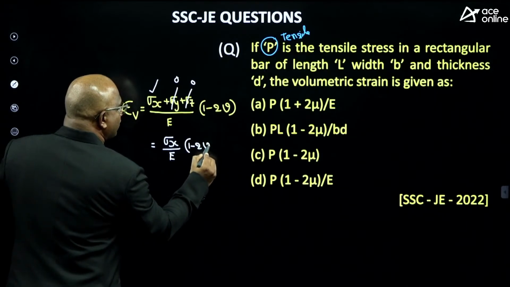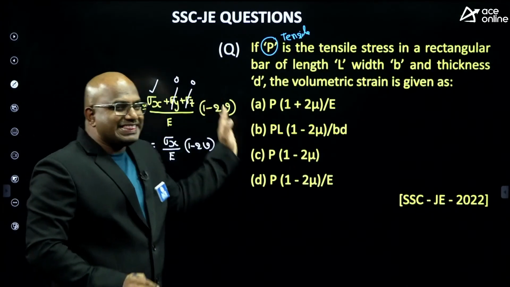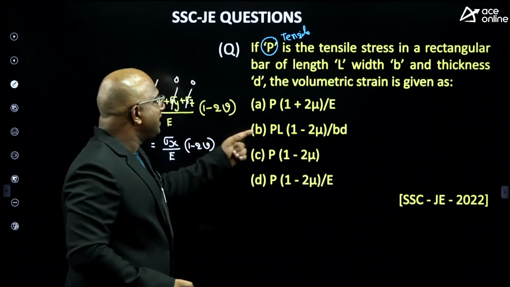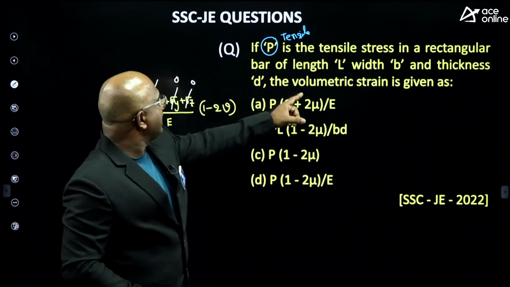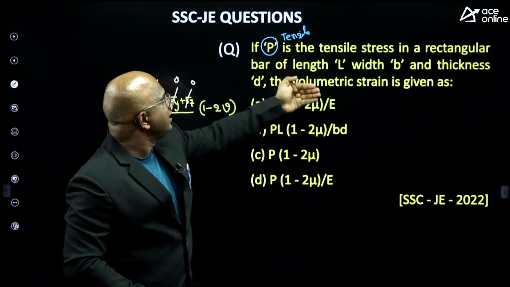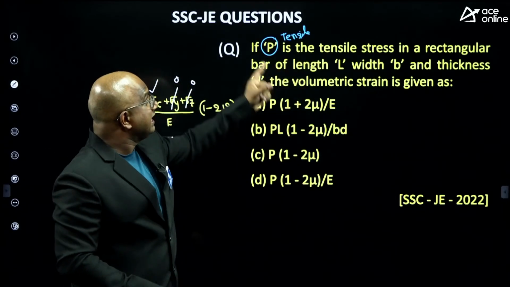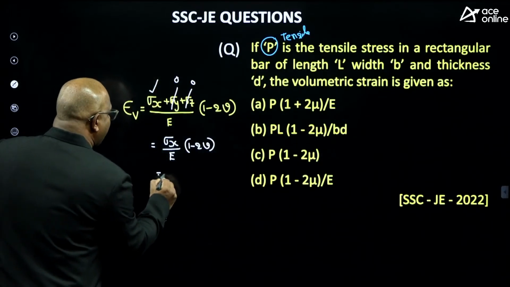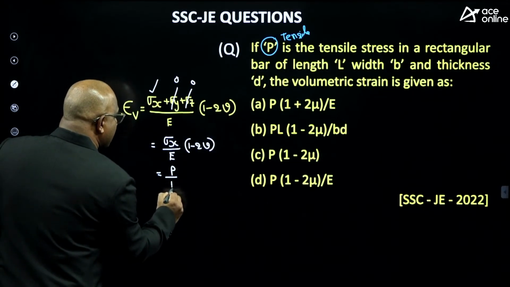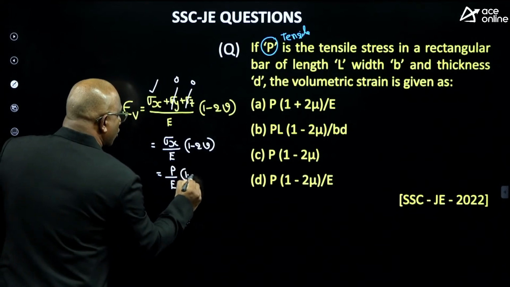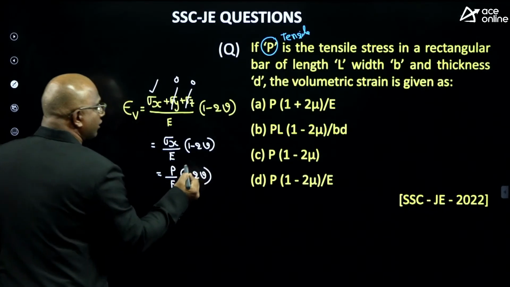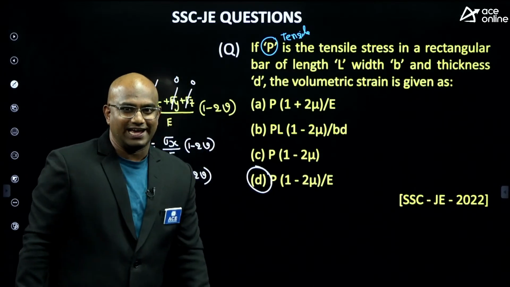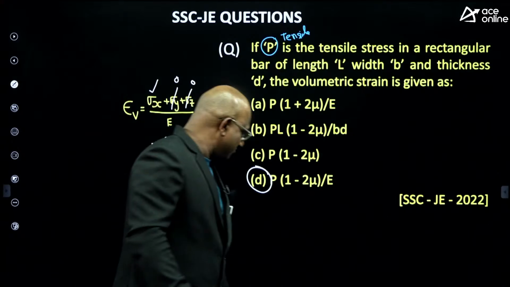What most of the students do is, they think that P is a force. So stress equal to P by B into D, they used to write. No. He himself has given tensile stress. P is a tensile stress, which means sigma X equal to P. So the answer is P by E into 1 minus 2V. So it is exactly matching with option D, guys. I hope this is clear for you.